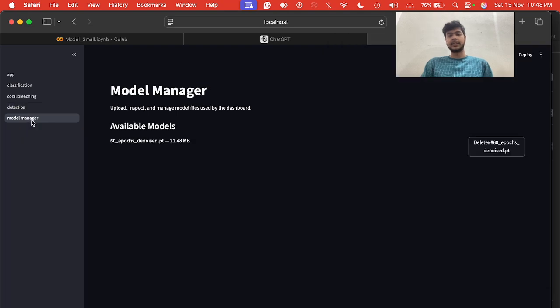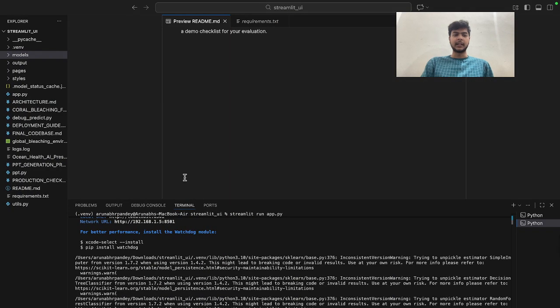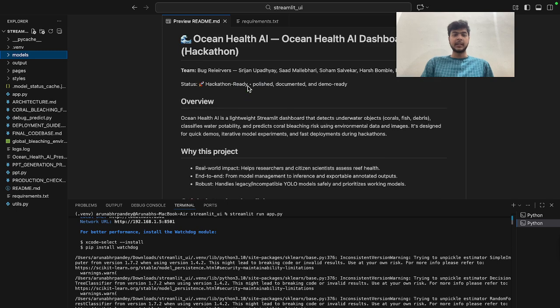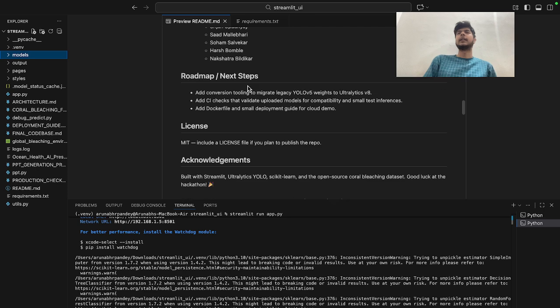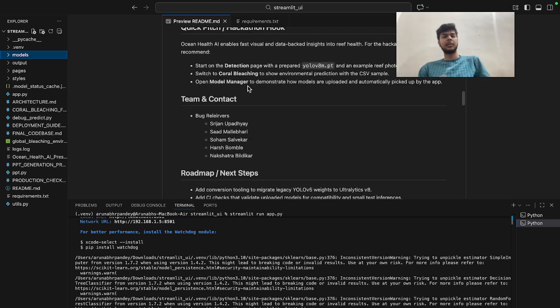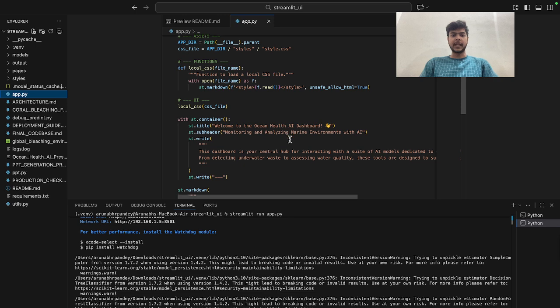And then we have, as you have seen, the model manager as well. This is the basic readme which we have seen, and the future scope of this project will be an oil spill detection model, which we are going to build using the Sentinel-1 satellite data which we are going to get. And maybe if we explore that data more, we can integrate another thing which is called oil spill detection data, and then this is the final app.py which we have got.